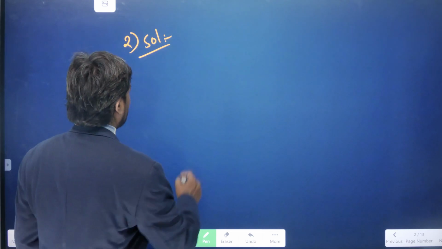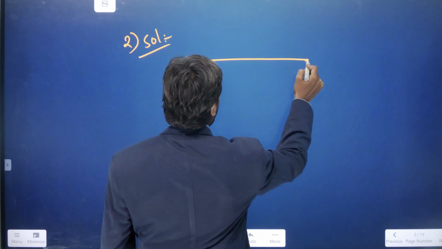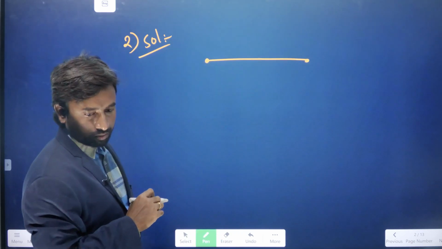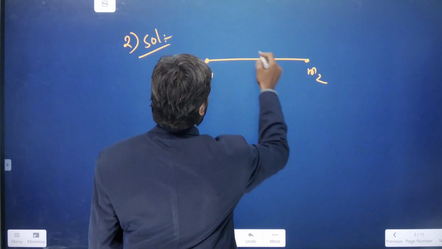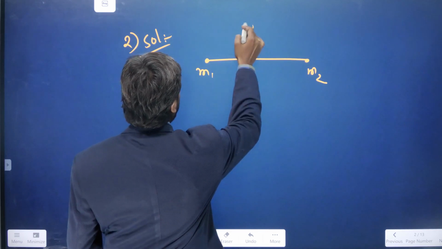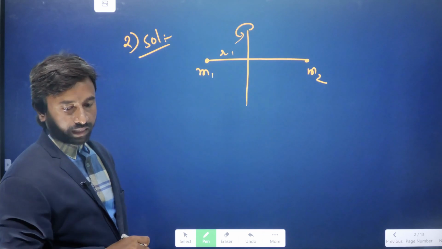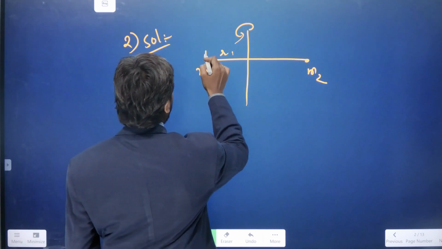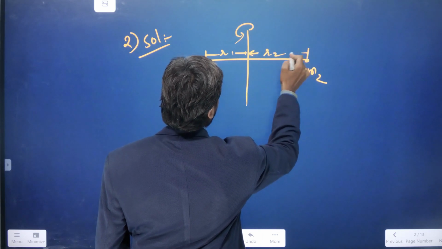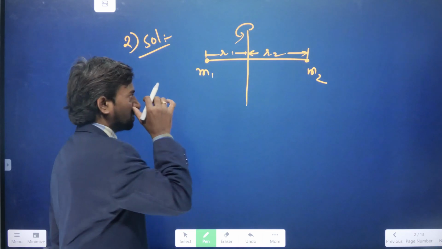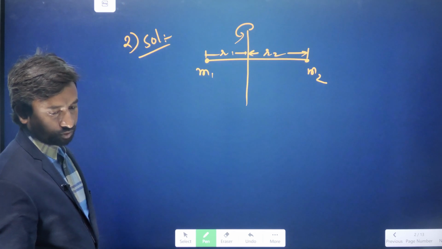Here a light rod is there, and at the ends of this rod 2 masses are kept, M1 and M2. There is a perpendicular line, and about this line the 2 masses are rotating. This is the R1 distance, and from here to here it is the R2 distance. We should find the moment of inertia about that axis.